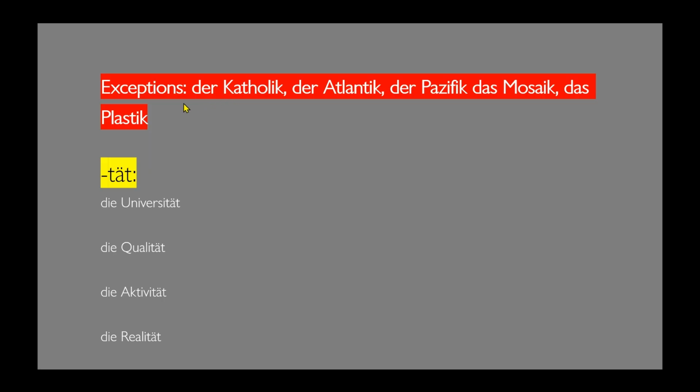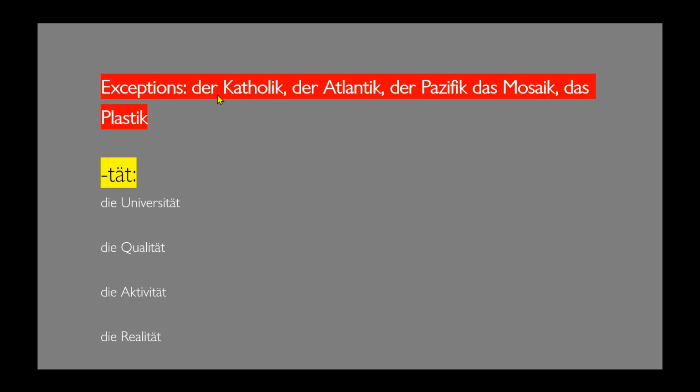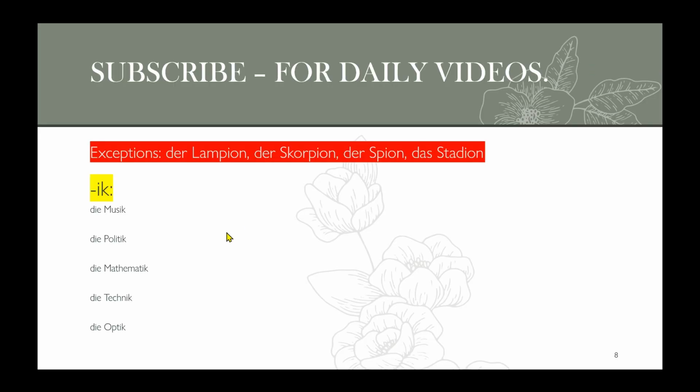But here we also have some exceptions for -ik, which is der Katholik. It also ends with -ik, but it does not have the article die. It has the masculine article: der Katholik, der Atlantik, der Pazifik, der Mosaik, der Plastik. So you have to just keep these exceptions in mind. The rest will be at your fingertips.